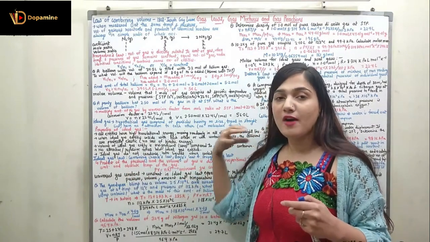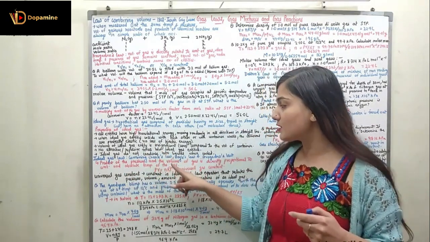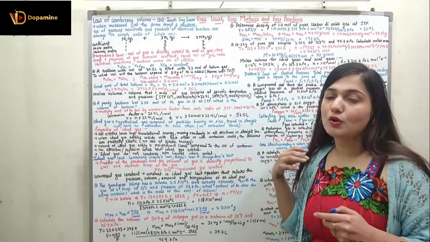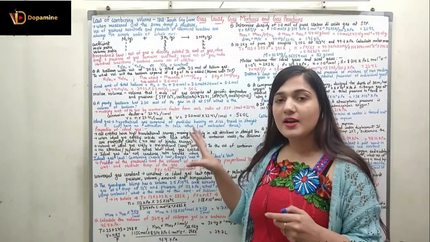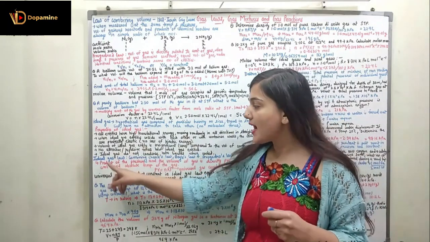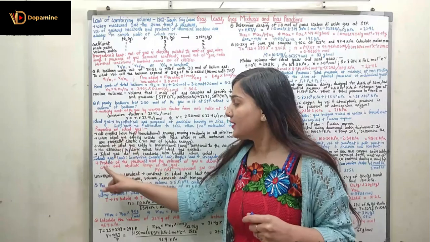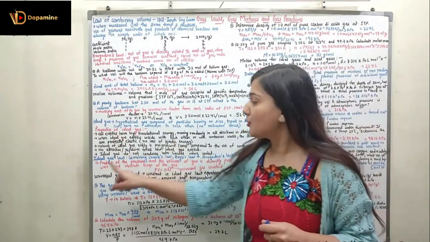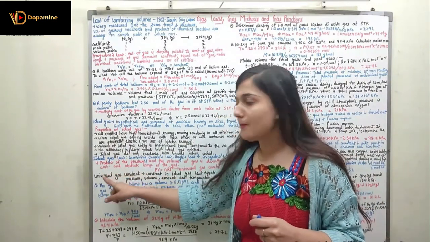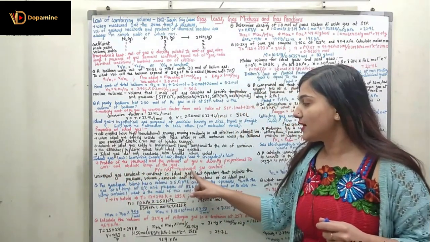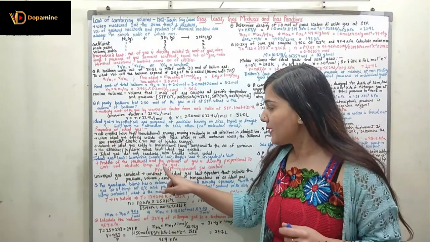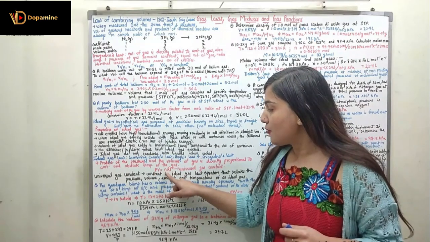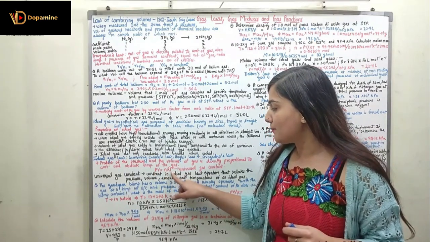Now coming to the ideal gas law. The ideal gas law is found by combining Charles's law, Boyle's law and Avogadro's law. We had talked about all three of them, and now we are combining all three of them. Thus the ideal gas law states that the product of the pressure and the volume of the gas is directly proportional to the amount in moles and the absolute temperature of the gas. So PV is proportional to the amount of gas, that is n, and the absolute temperature T.